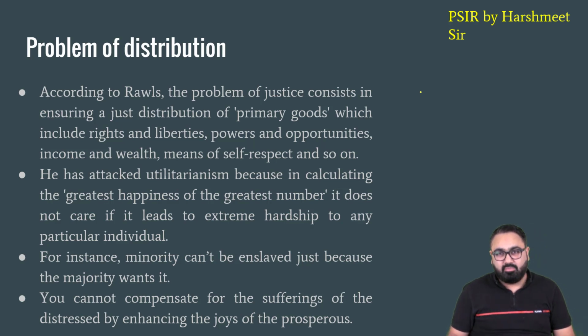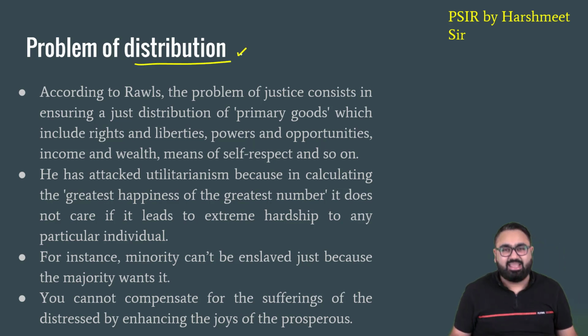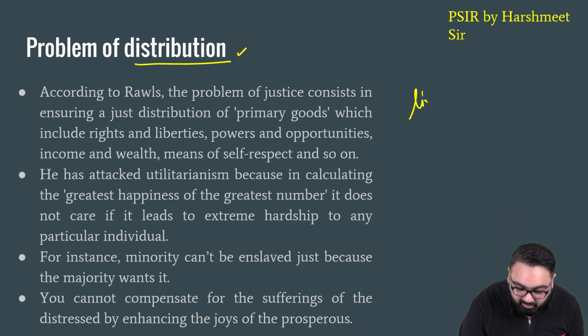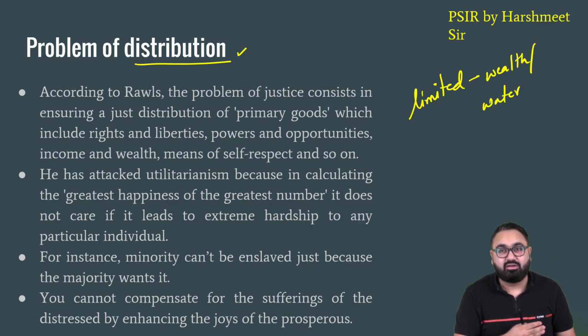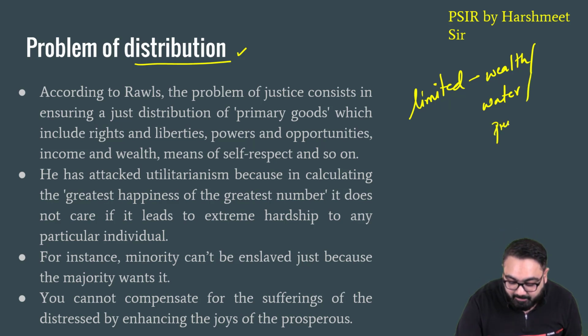Now, John Rawls starts his theory by talking about the problem of distribution. See, in our society, there are different types of goods. There are certain goods which are limited in nature. Limited in the sense, wealth. Nowadays, even water, although earlier water was considered as an unlimited resource. Property.